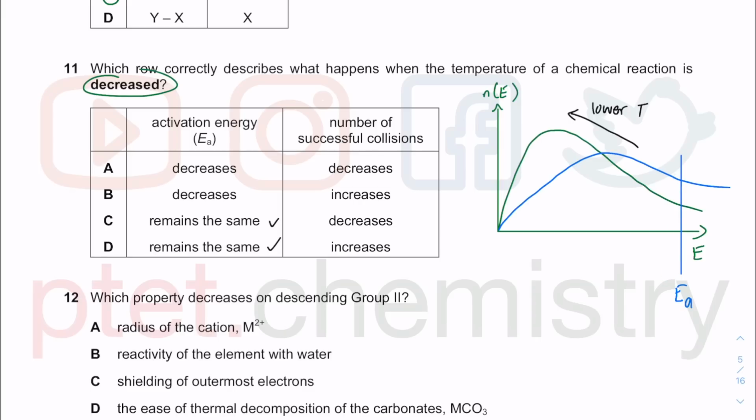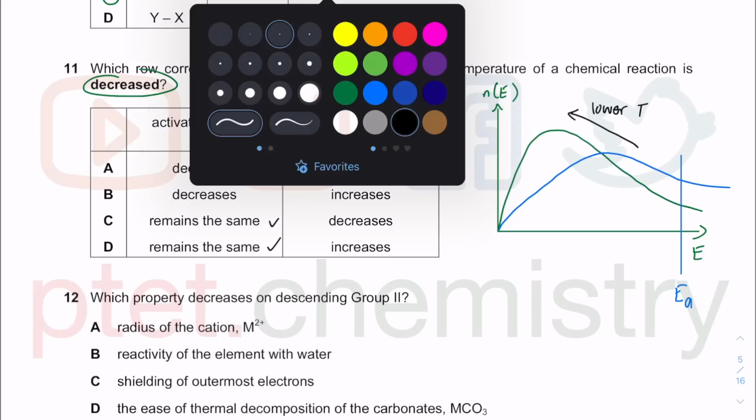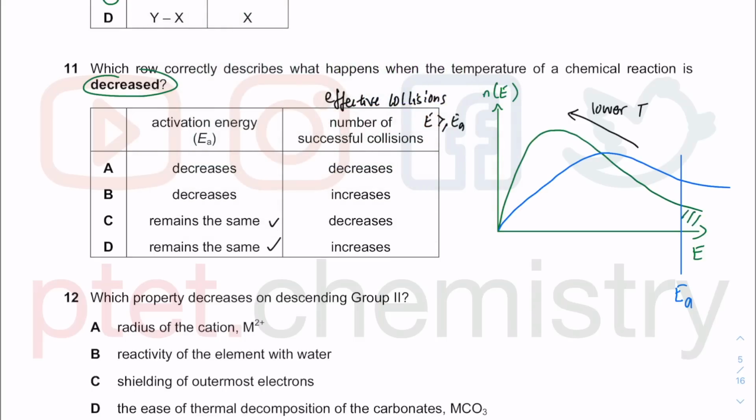In terms of the number of successful collisions, also known as effective collisions, we look at the area under the graph with energy greater than or equal to EA, which of course when you shift to the left-hand side, when you shift to the green color thing there, your green color is just that area under the graph. But when you shift to higher temperature, you also have the additional blue color region plus the one underneath it.